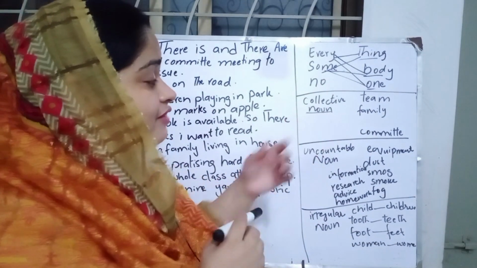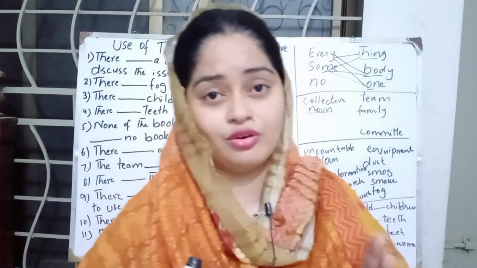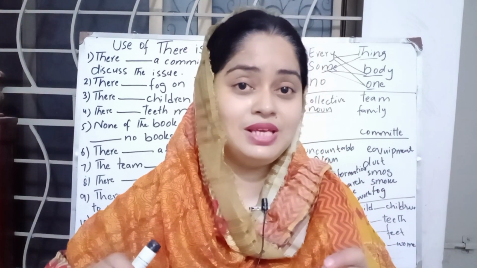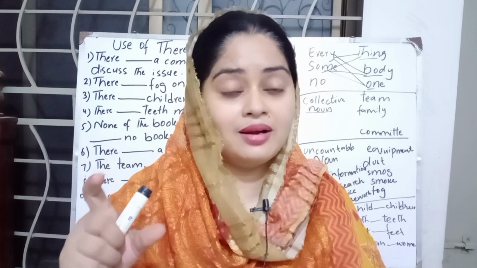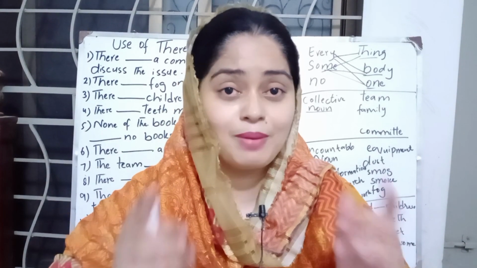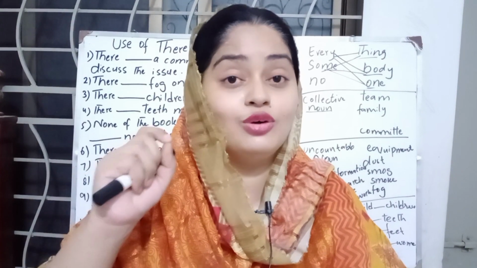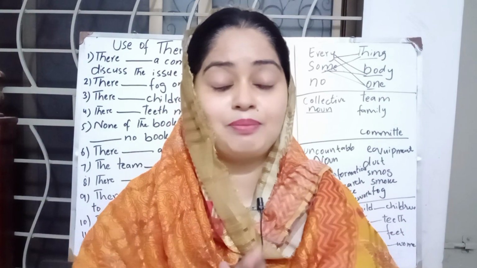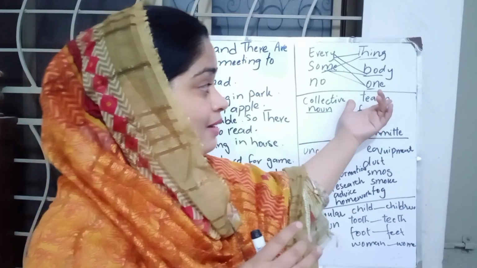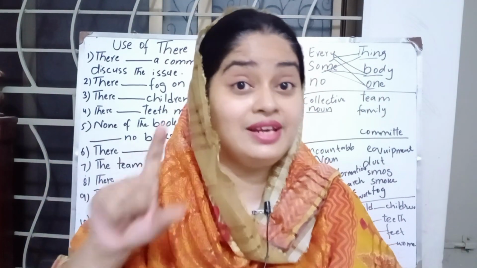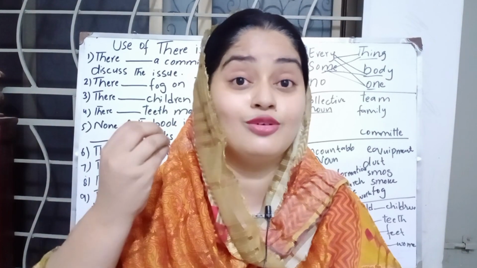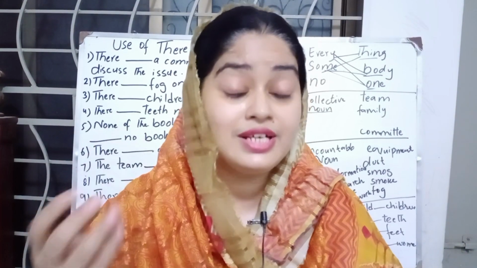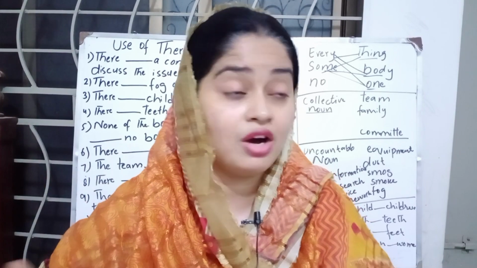Now next, collective nouns. What are collective nouns? Collective nouns are where we can recognize a group of different articles, a group of different items, but we name them with only one word. For example, team is a name given to different members, but we give it only one name. This is called a collective noun.